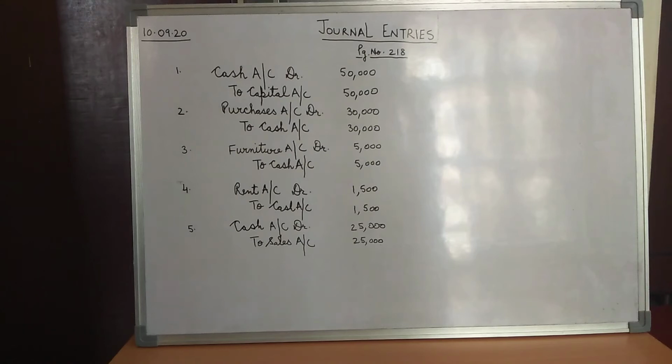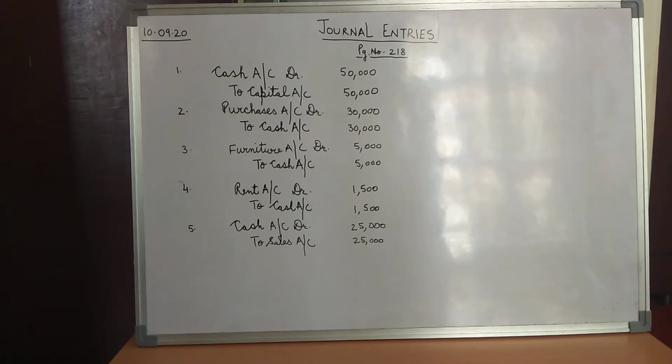Today we are going to talk about journal entries on page number 218. So children, over here these are the practical problems. Question number 1. It says you have to pass the following transactions in the books of Mr. Chatterjee. The first entry, children, is started business with cash 50,000 rupees.